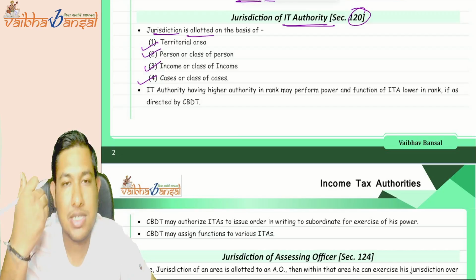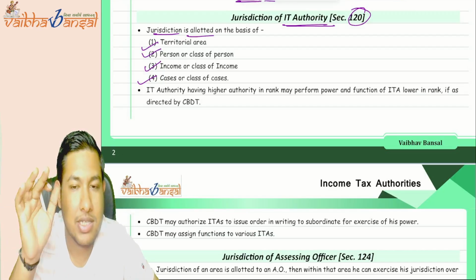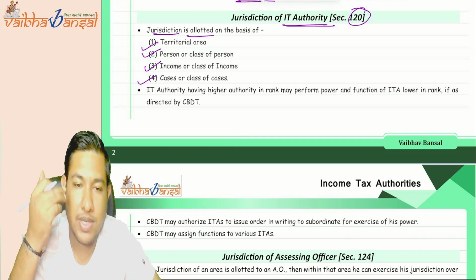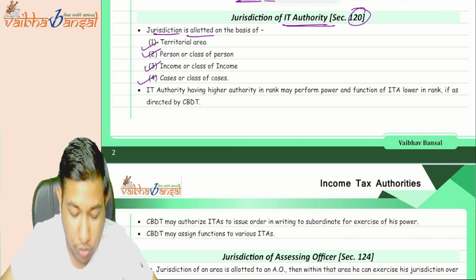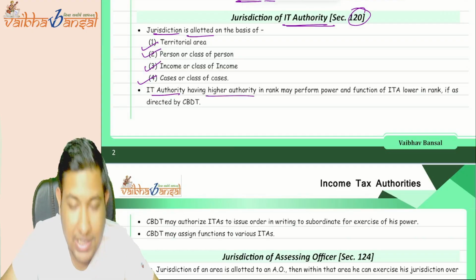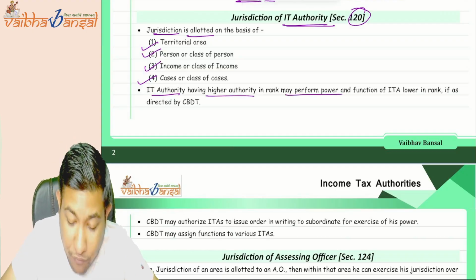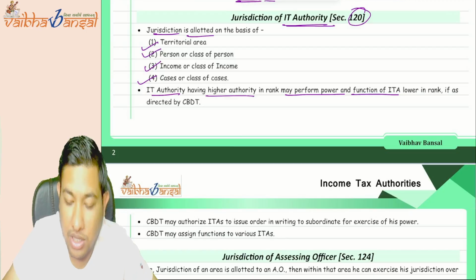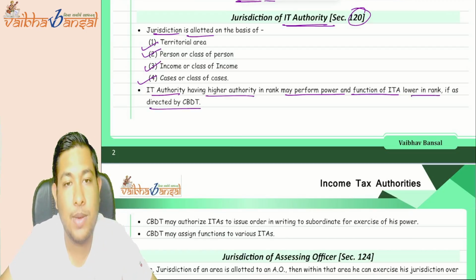Okay, on this basis, the jurisdiction is divided. See, this is not the important section at all. Okay, but it should be known to you. Whether the income tax authority having the higher authority in rank may perform the powers and functions of the IT authority lower in rank, as directed by the CBDT.